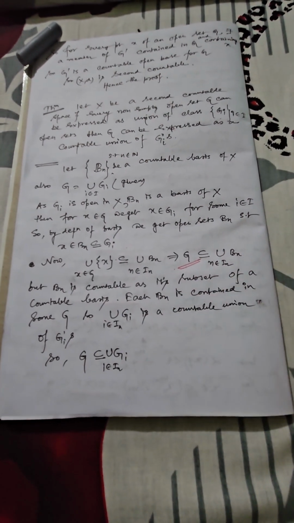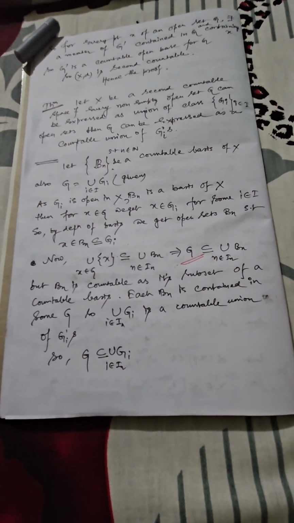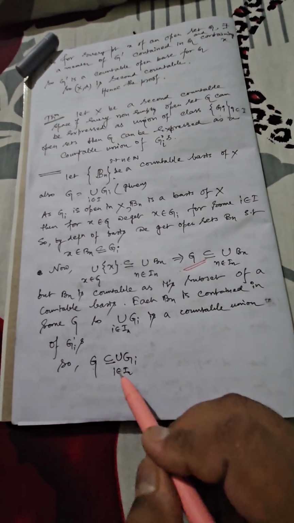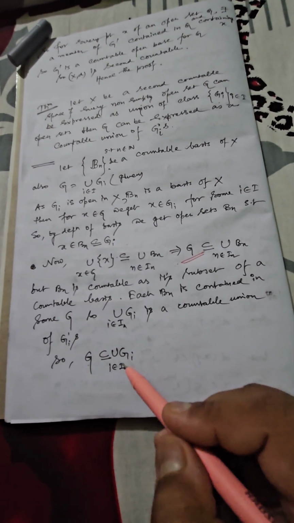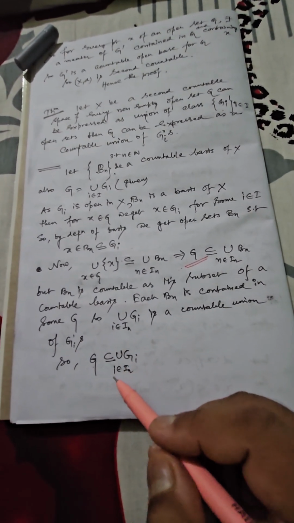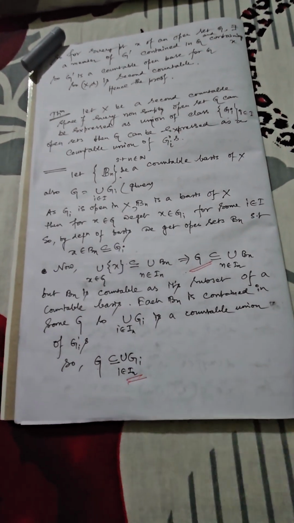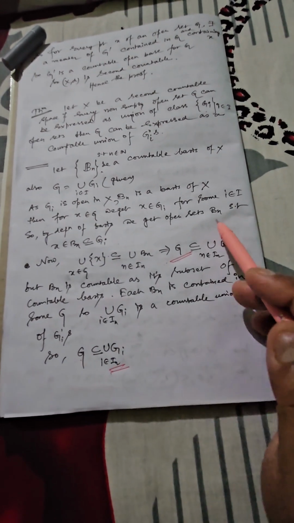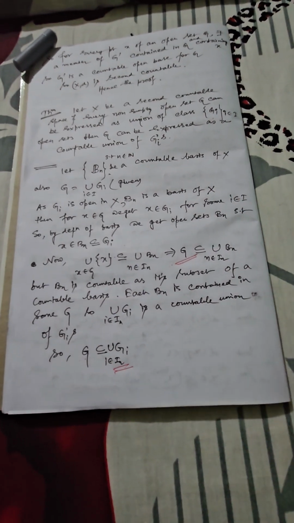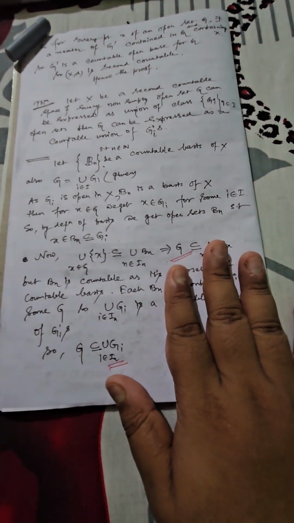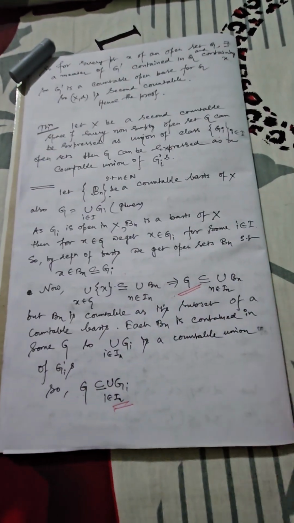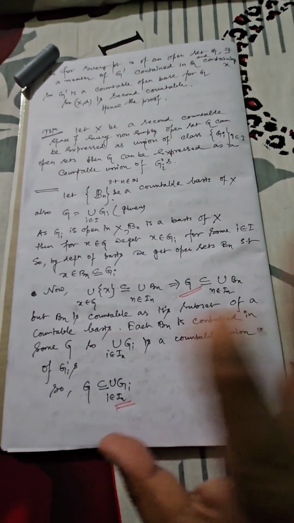This particular structure indicates that the union of Gi is also a countable union corresponding to all open sets Gi, and hence you can say that G can also be expressed as the union of all different possible countable unions of Gi's. Here I have used another index set, that is In. Previously I used I, now I have used In. Now this theorem is not so important. If you can do it, you can go through this theorem, otherwise you can skip it. Okay.